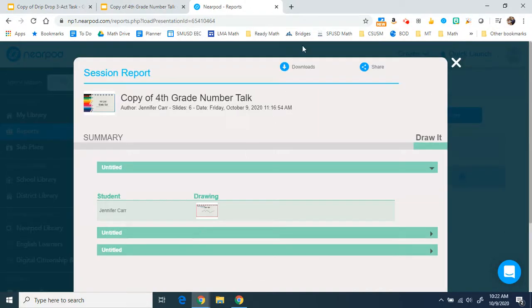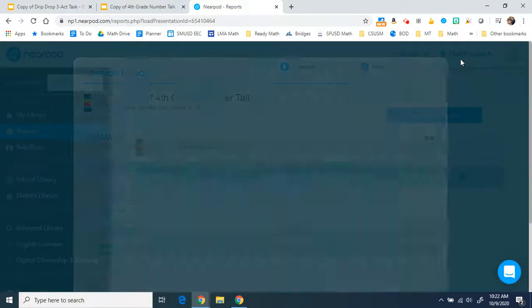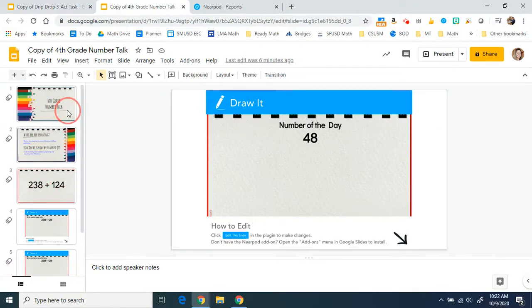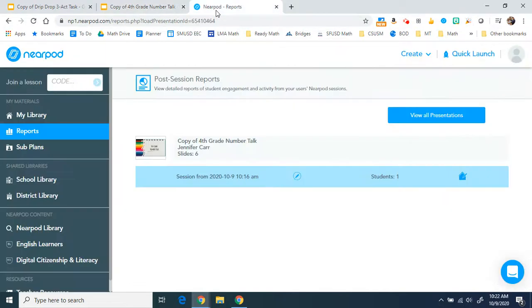Sometimes it's a little bit easier to view as a PDF, so you could download your report as a PDF, and you could also share it with your co-teacher or student teacher. So those are the basics of how to take a Google Slides document, use the Nearpod add-on to create a Nearpod lesson.